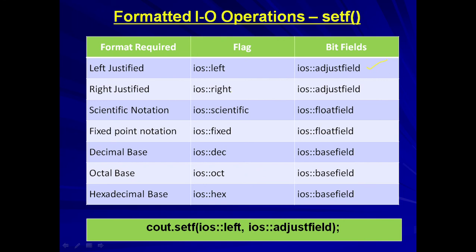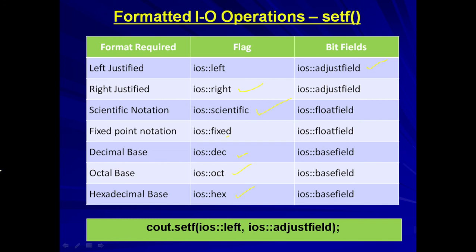This is to display the values on the right hand side. So we can print the values left justified or even right justified. This one is used to display the value in the scientific form, and I hope we understand that in the scientific form, numeric floating point values are represented with E. This is for the fixed point notation, that is fixed. And the next one is that the number displayed will be with decimal base. This is with the decimal base, this one with the octal base, and this one with the hexadecimal base.